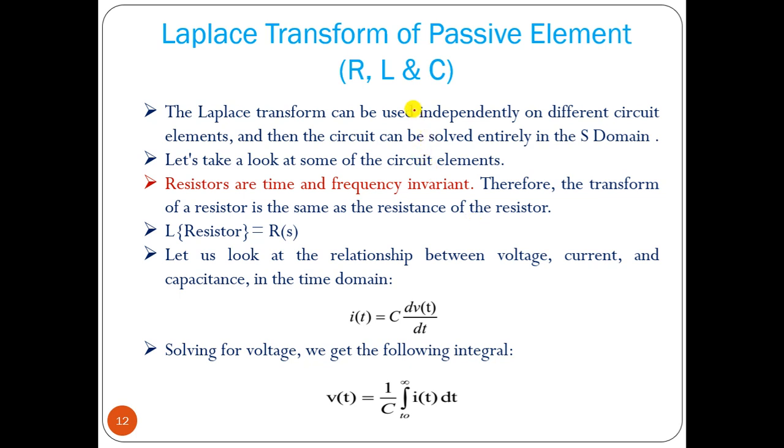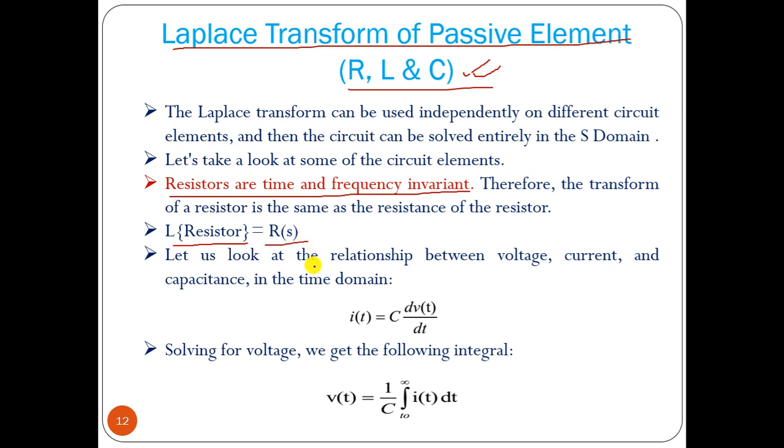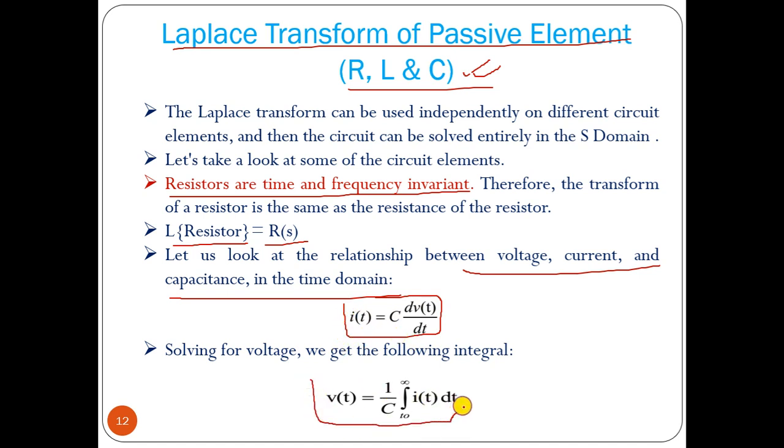Okay, let us take an example, the Laplace transform of a passive element, which we have studied already. Resistors are basically time and frequency invariant, so the Laplace transform of a resistor is only R. We know the relationship between voltage, current and capacitance in the time domain: i(t) equals C into dv/dt. From that we can find v equal to 1 by C integration of i(t) dt.